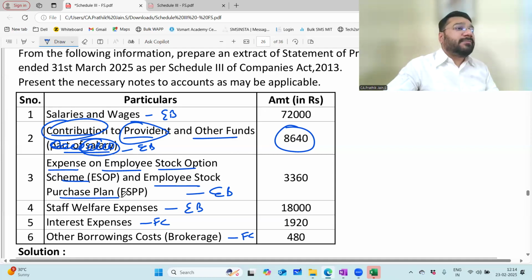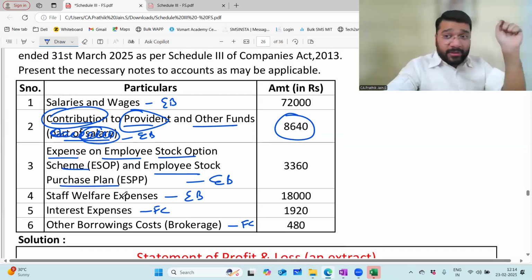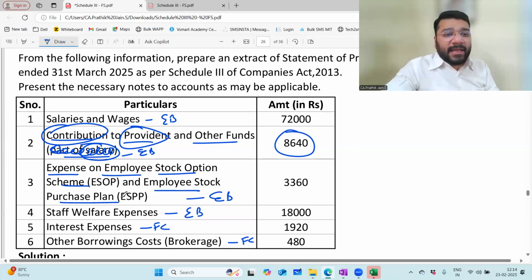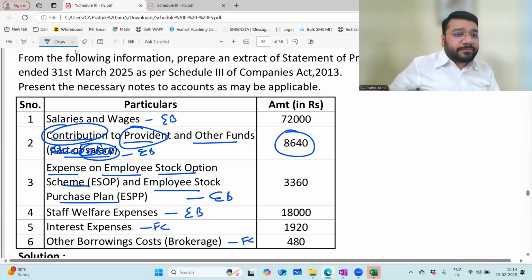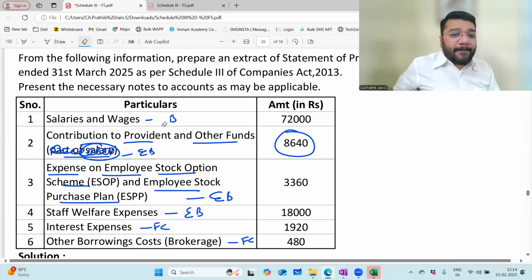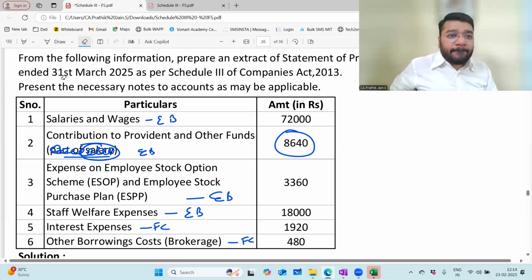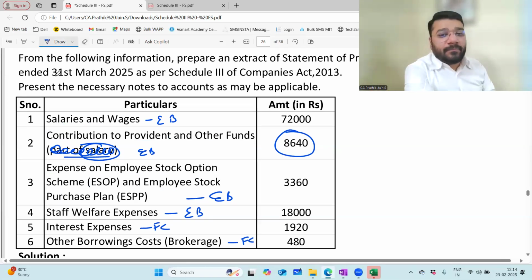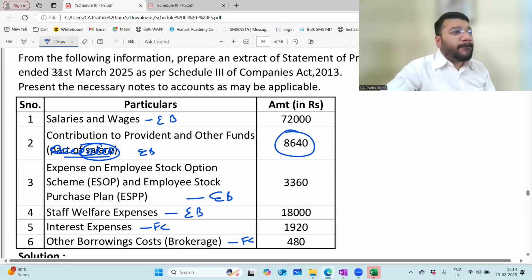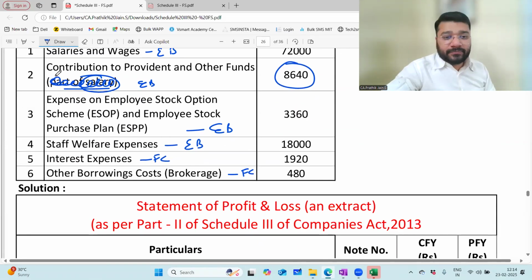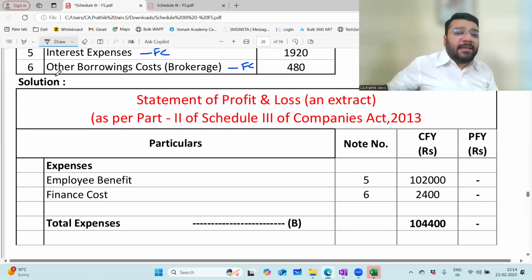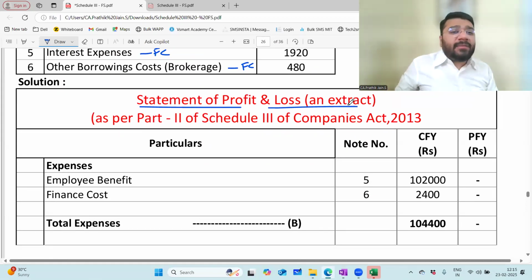Now, how do you present it? First heading, please. All of you write it. Those who want to take a photo can take a photo. I'll share this PDF after the class in the group. Now, statement of P&L and extract. Please write in the bracket.